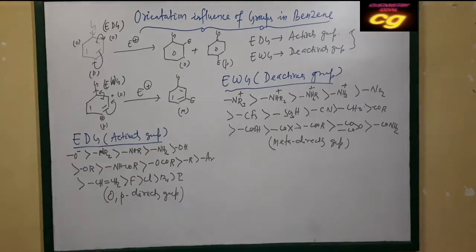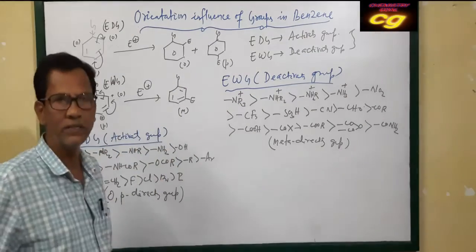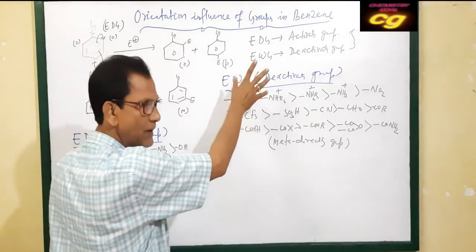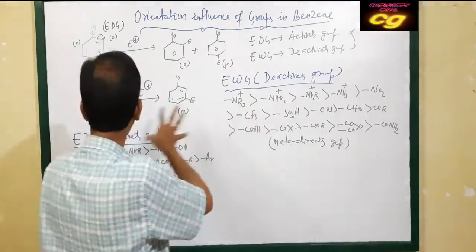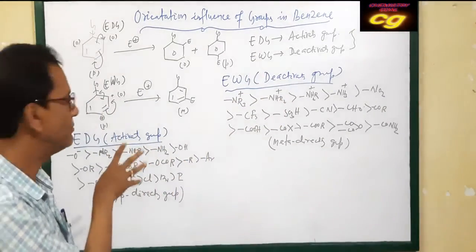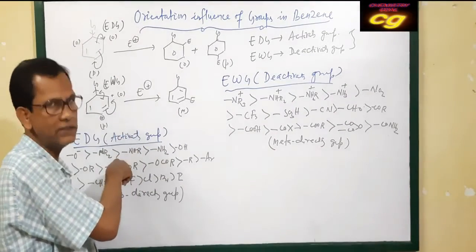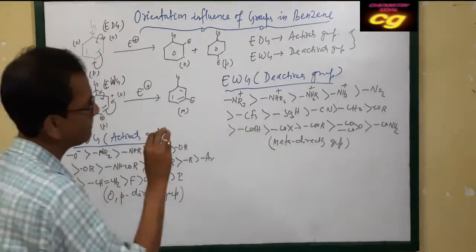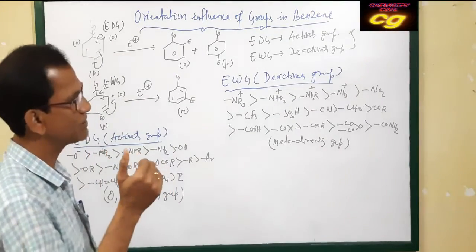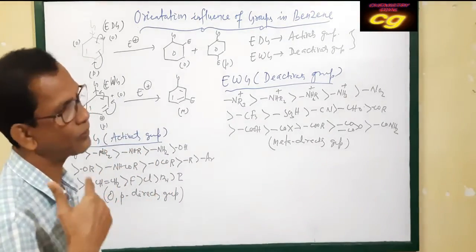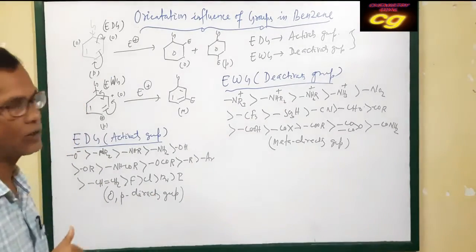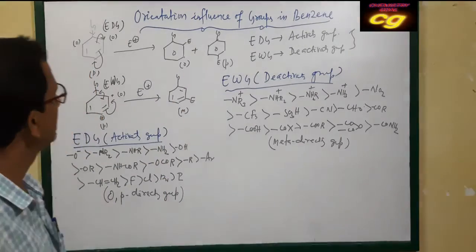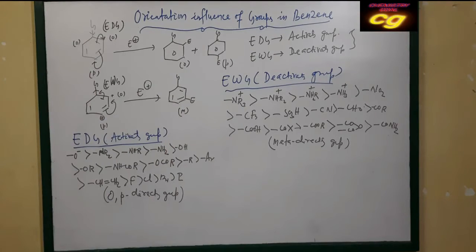So this is regarding the different types of groups attached to benzene. One is activating groups, one is deactivating groups. Deactivating groups decrease the reactivity of benzene and activating groups increase the reactivity of benzene because the supply of electron density increases. Now we will discuss the second substitution, third substitution or fourth substitution, and at which position it will take place if these two types of group are attached to benzene.